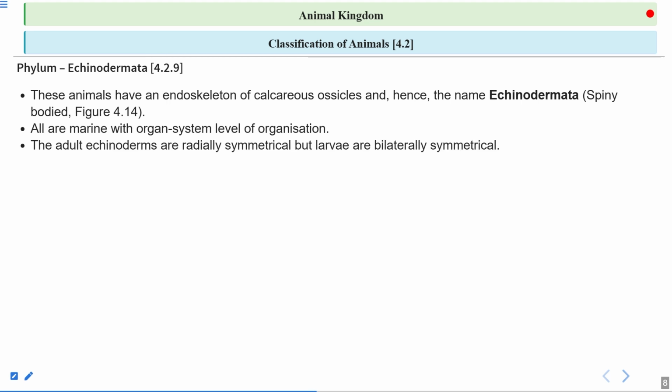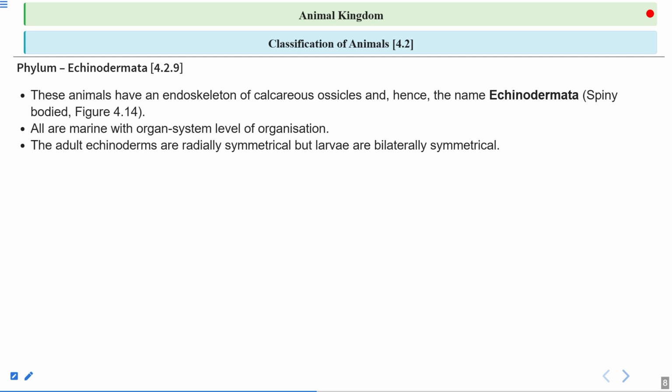The adult echinoderms are radially symmetrical, but the larvae are bilaterally symmetrical. This is a very, very important point of the Echinodermata. If you see the adult echinoderms, they are radially symmetrical. You can divide the organism into two equal halves from different planes of axis, because they do not have only a single plane of axis, they have multiple planes of axis through which you can divide the organism into two equal halves, left half and right half.